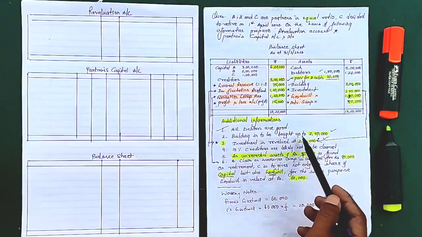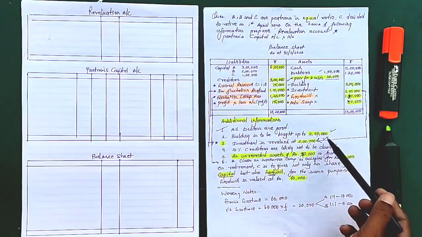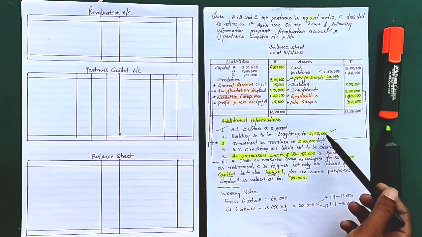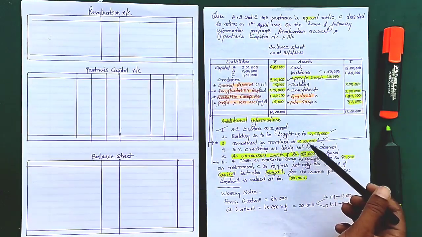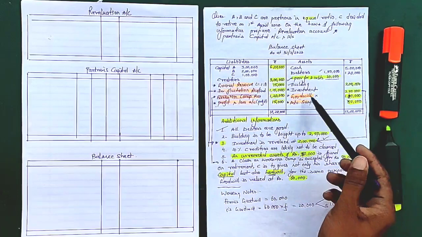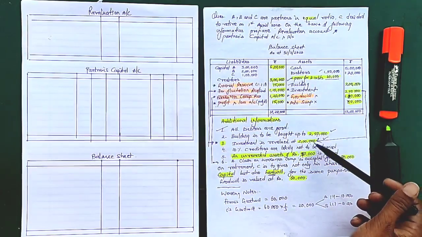Next is building is to be brought up to 2,50,000. So right here building is 2 lakh and now its cost increased to 2,50,000. So we'll write this cost in our new balance sheet. Then investment is revalued at 2 lakh and here investment is 2,50,000. So now the cost of investment has gone down.